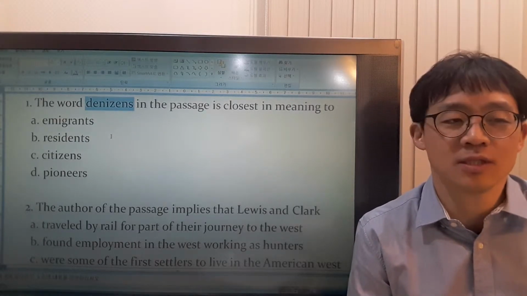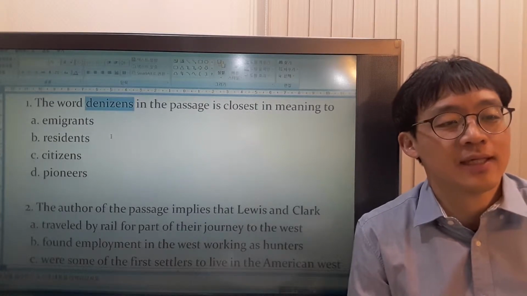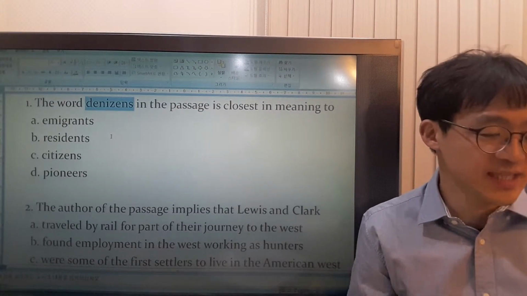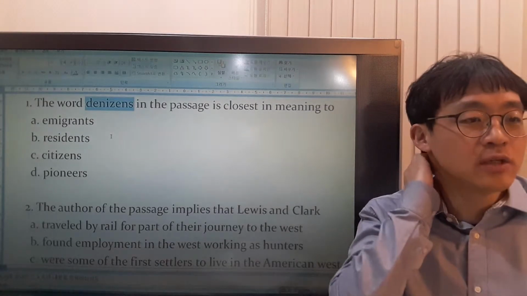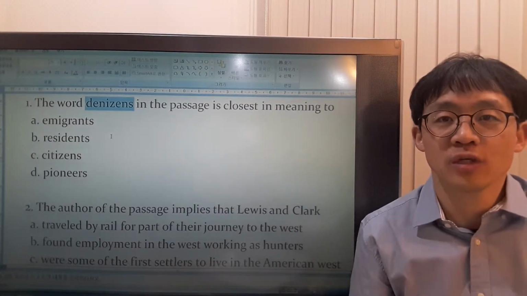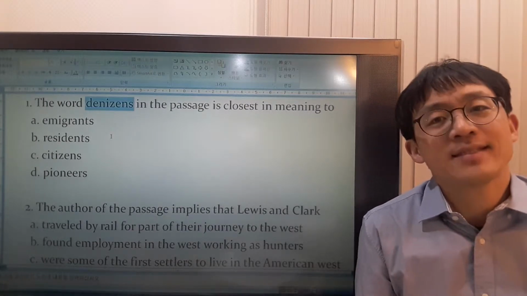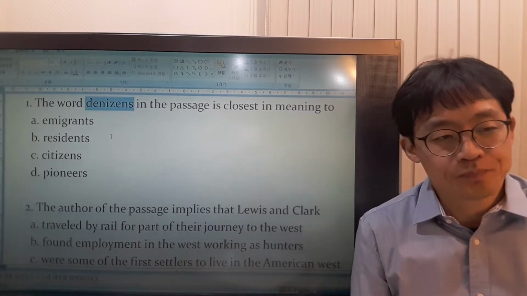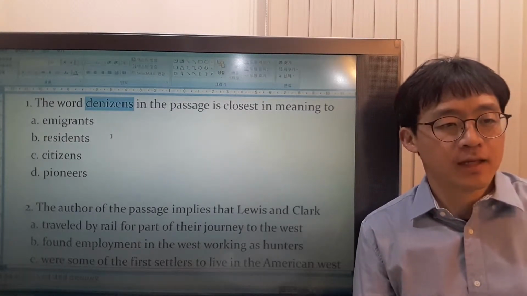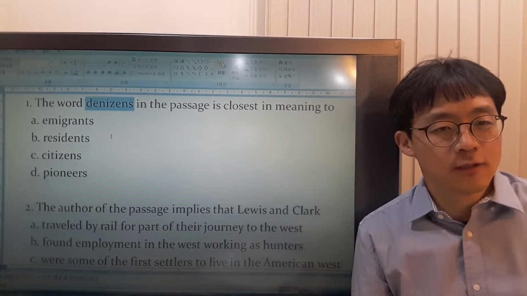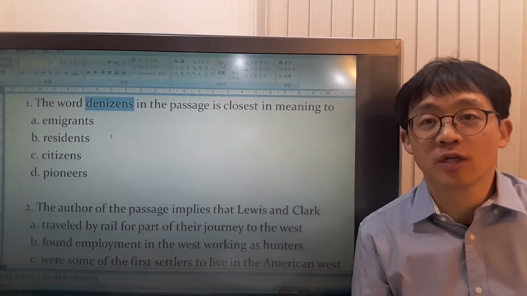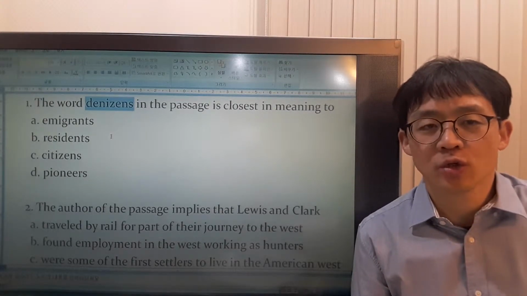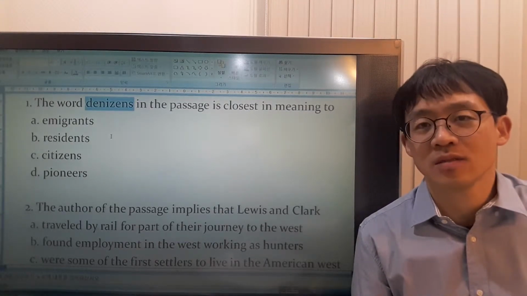Citizen, what's a citizen? Citizen is a person who's a legal member of the country. At this period of time, the states were not completely formed, so you can't call them the citizens.